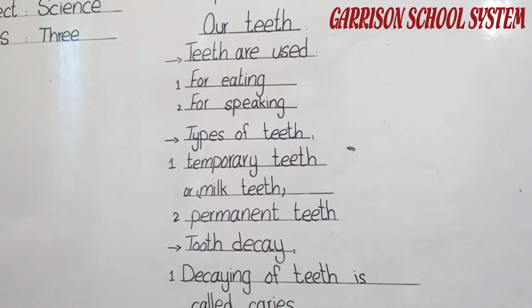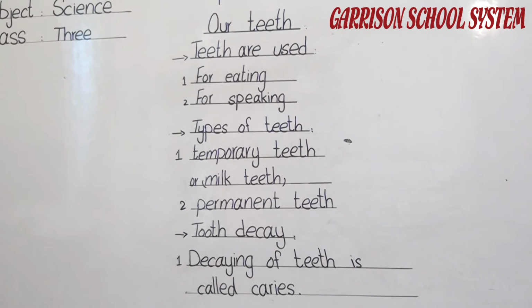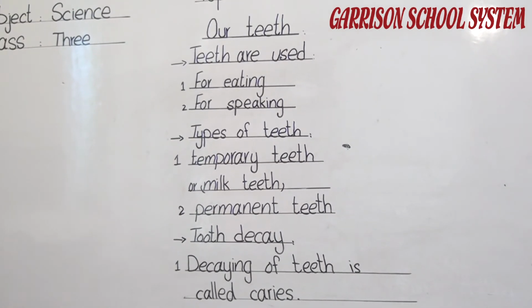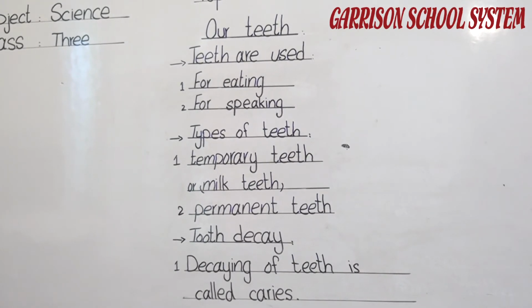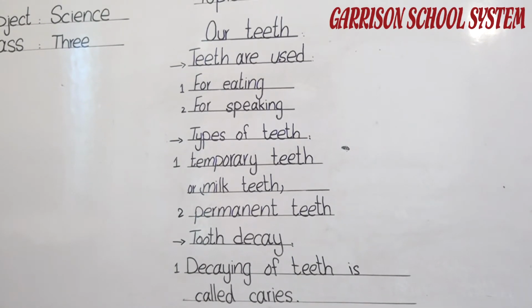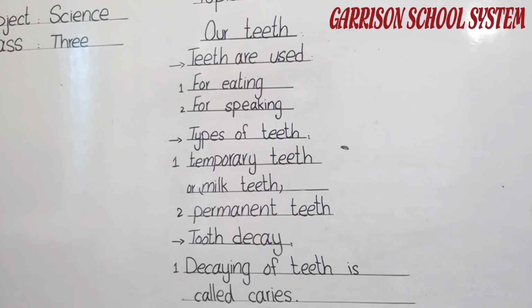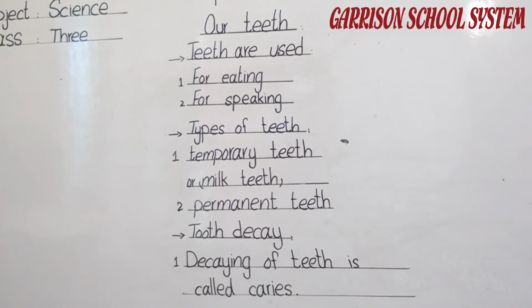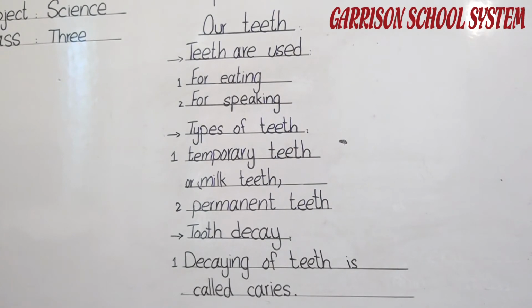On page number 13, there are some instructions. By following these instructions, we can take care of our teeth. To prevent tooth decay, number 1, as I told you earlier, always rinse our mouth with water after we eat. Anything we eat, after eating we must rinse our mouth with water.